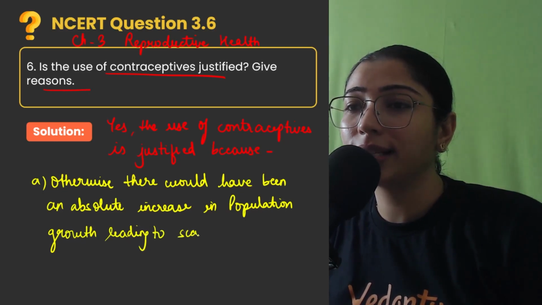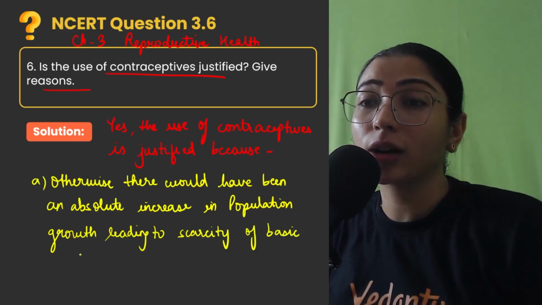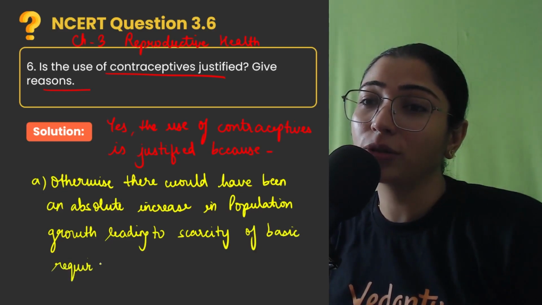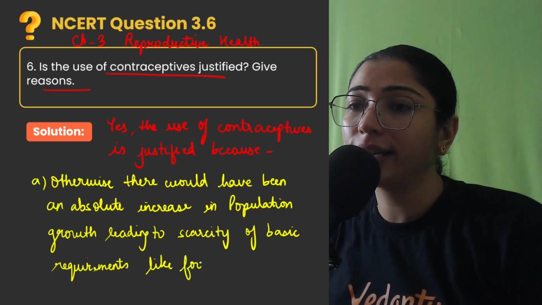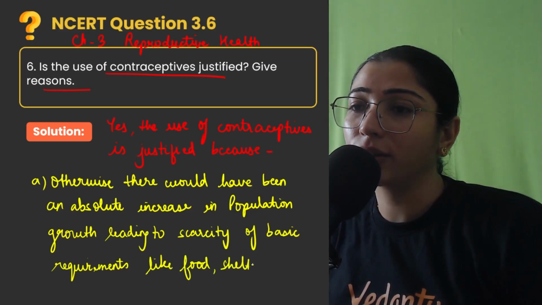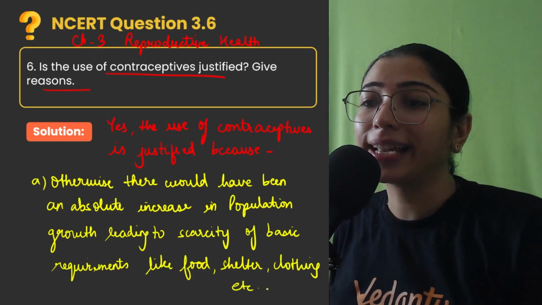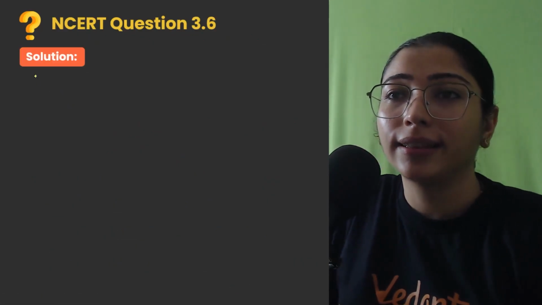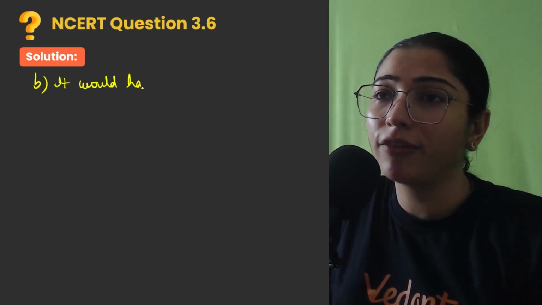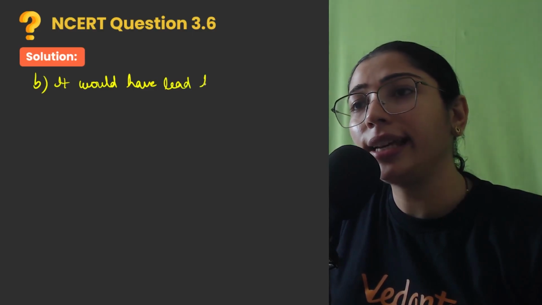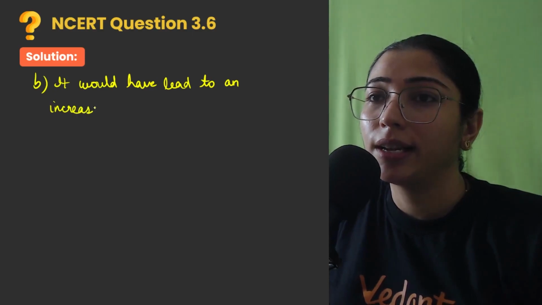Leading to scarcity of basic requirements like food, shelter and clothing. So these are very basic things to have in one's life, like food, shelter, clothing, etc. Okay, and the second point that we can mention here is that it would have led to an increase in the sexually transmitted diseases.